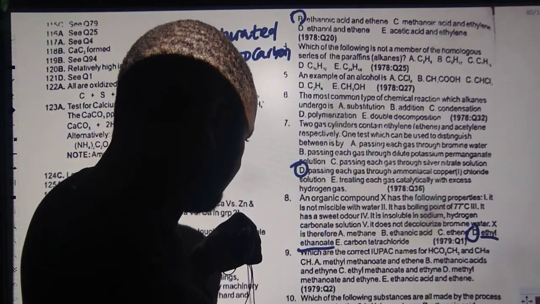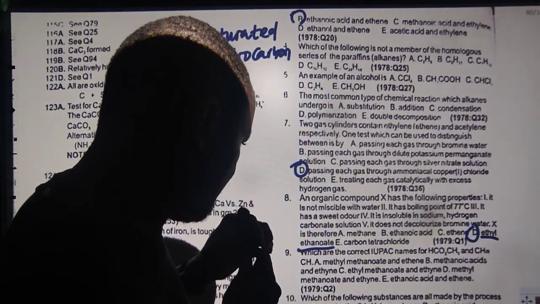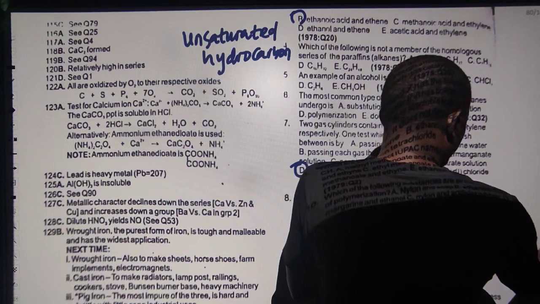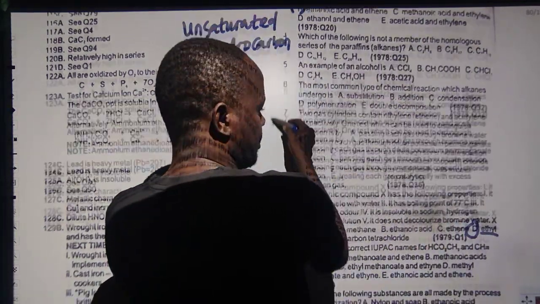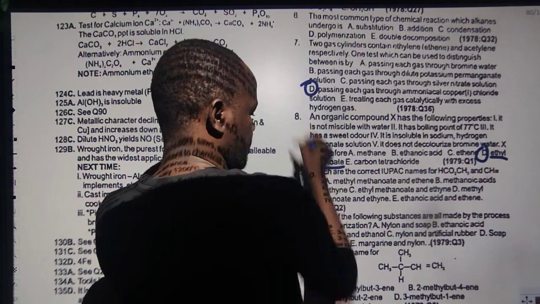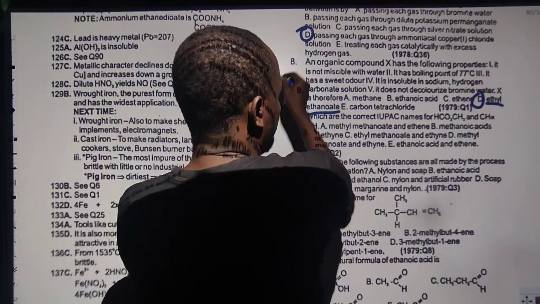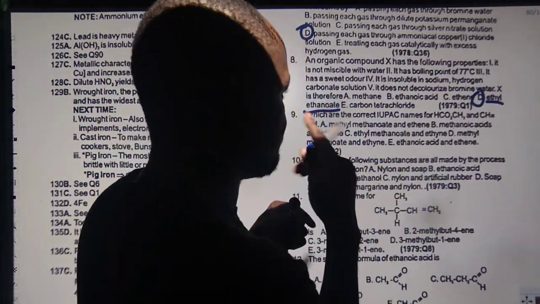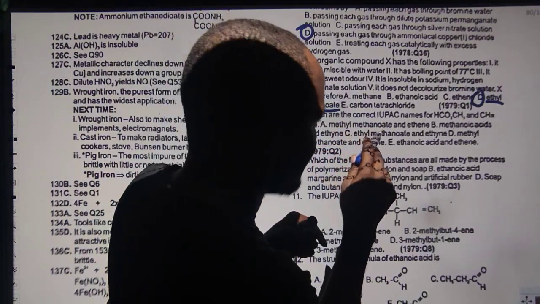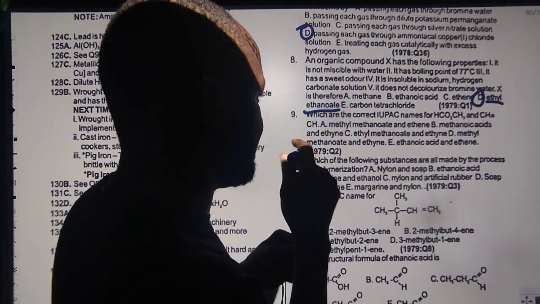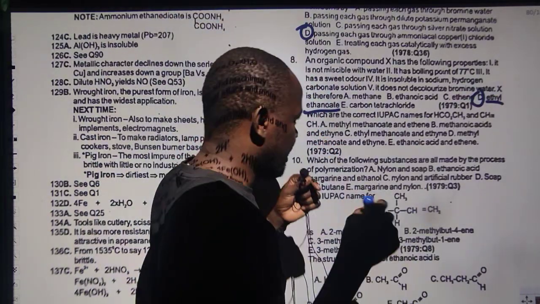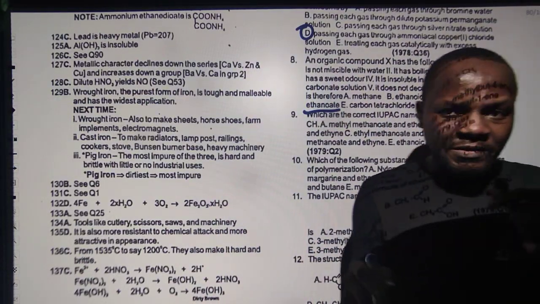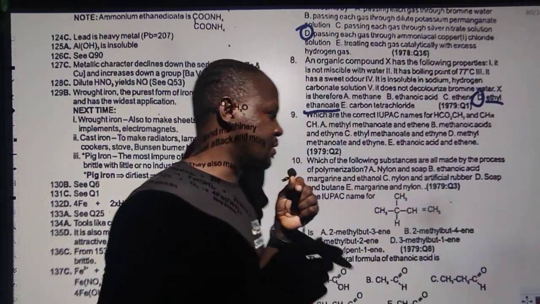So the next question is question 9. Which of the following is the correct IUPAC name for this guy and that other guy? Let's move this up a little bit so that we can have a visual. I don't know how many bonds there are in that other guy, but I am predicting it is 3 bonds. If it is 2 bonds, you know it will be ENE. If it is 3 bonds, it will be what? YNE. So just be careful.